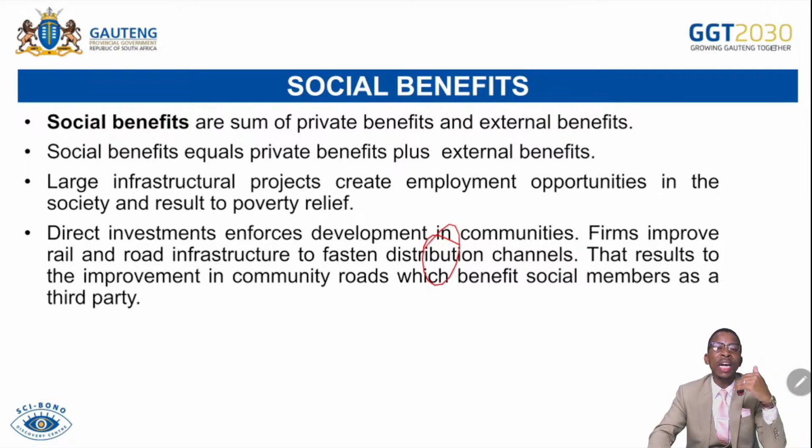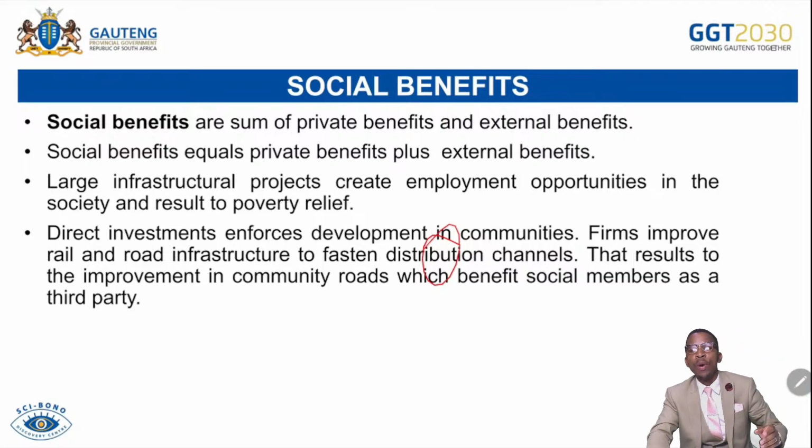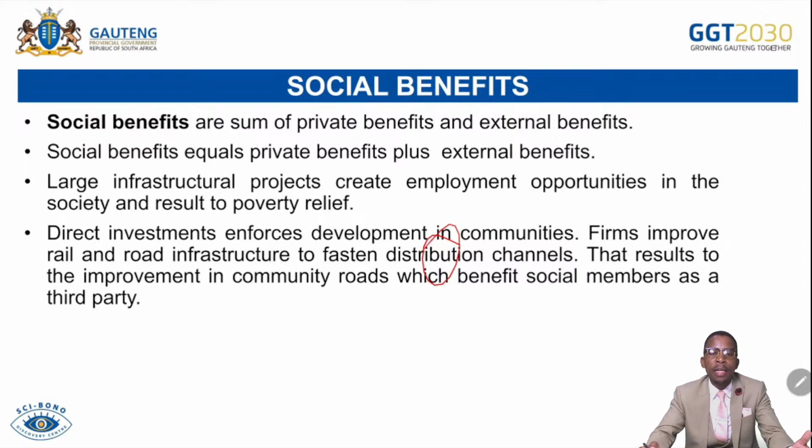As much as the government wants to channel goods and services easily from one place to another, people of the area will also be benefiting because they will be able to travel easily without any potholes in their roads. The same thing applies when the state intervenes by building a stadium in a particular area. The aim is to ensure that if there's a certain event, attendance can be accommodated easily, as well as the sport can be facilitated easily. However, people of the community will be benefiting because after the event, the stadium will not be taken away. People of the area will be benefiting through well improved infrastructure. That is also a benefit.